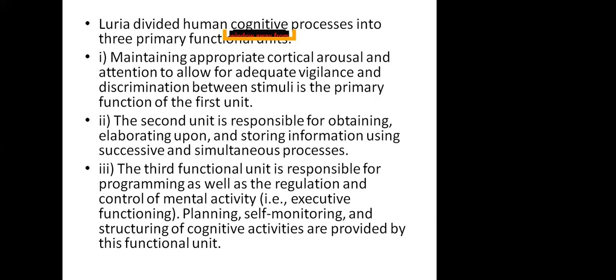The second unit is responsible for obtaining, elaborating upon, and storing information using 2 types of processes, simultaneous process and successive process. The third functional unit is responsible for programming as well as regulation and control of mental activity, like executive functioning. Planning, self-monitoring, and structuring of cognitive activities are provided by this functional unit.